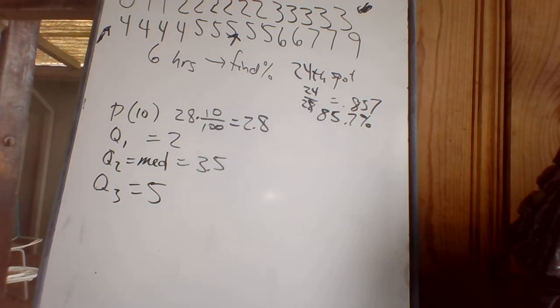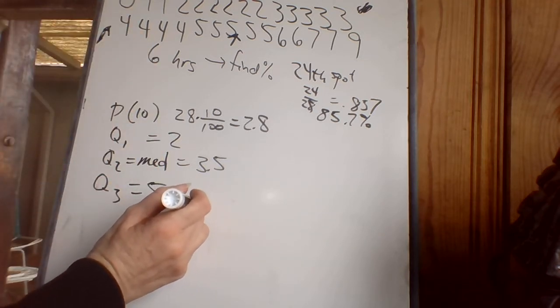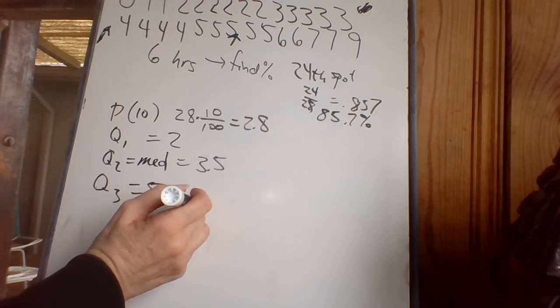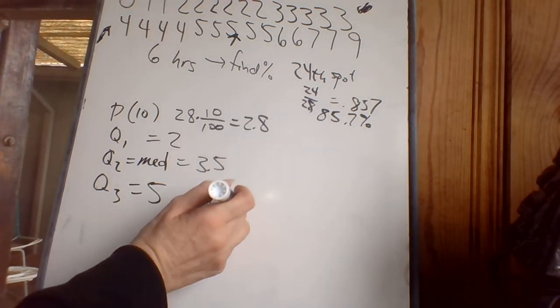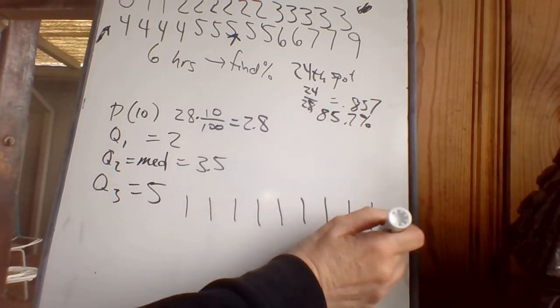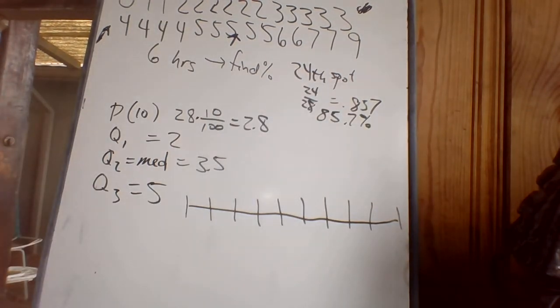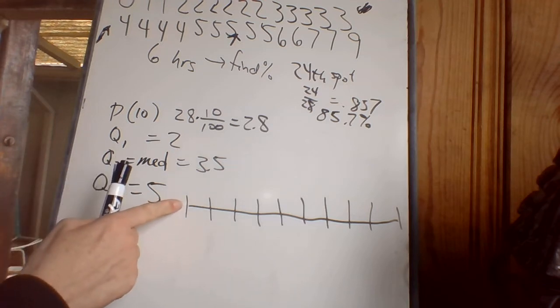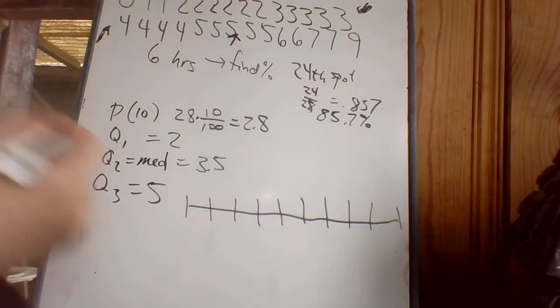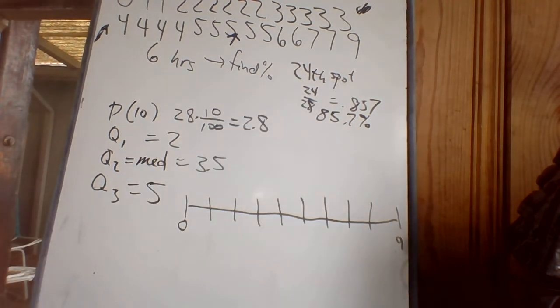All right, so now a 5-number summary, those 5 numbers down there. At the bottom of your calculator, it starts at 0 here. 1, 2, 3, 4, 5, 6, 7, 8, 9. Here's a line. And that line does not go any further. It is not an arrow and it does not go below 0. This is 0 down here. And it does not go on beyond 9. The reason for that is because those are the min and max. Nothing exists outside of 0 and 9 because that's just not part of this problem.